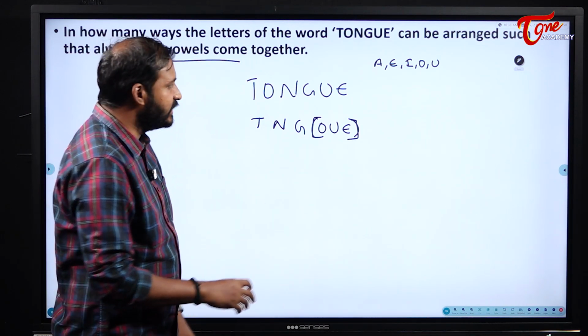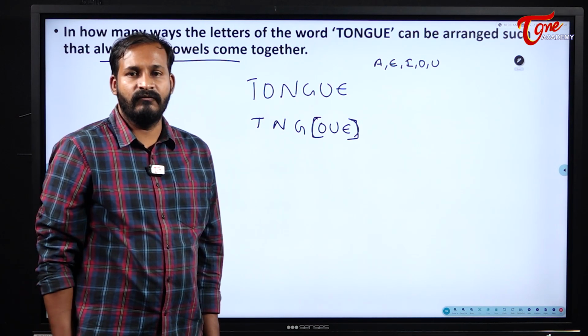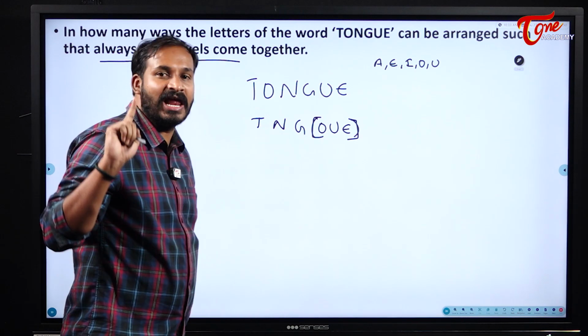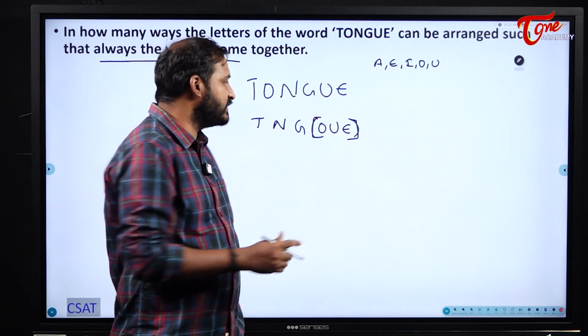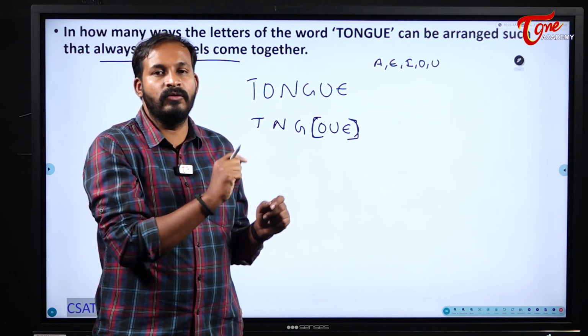Now what they are telling is, whenever they move, all the vowels should move together. So to make this happen, I will consider this vowels group as a single alphabet, so that they can move as a group. No one will move individually.